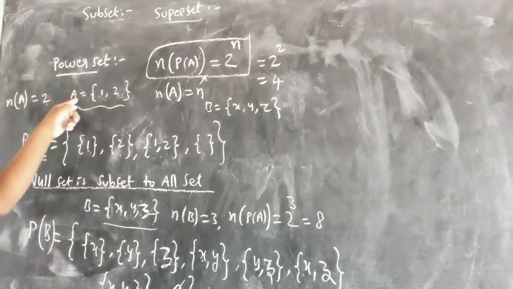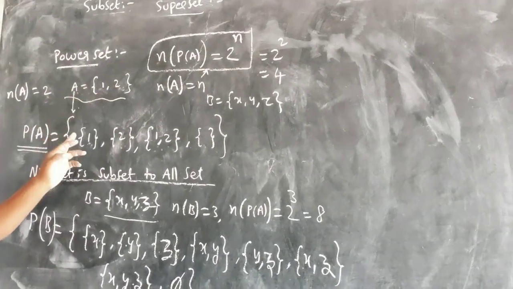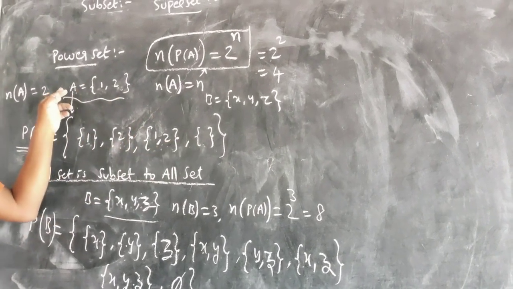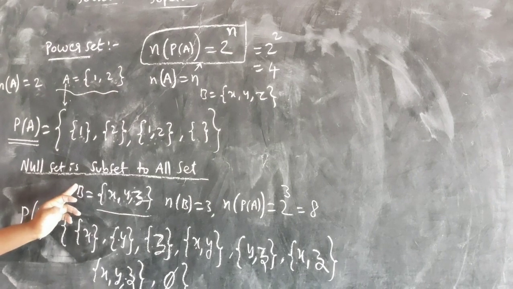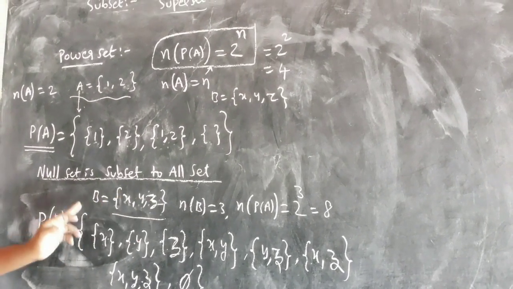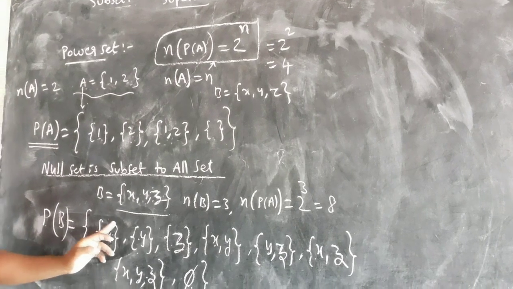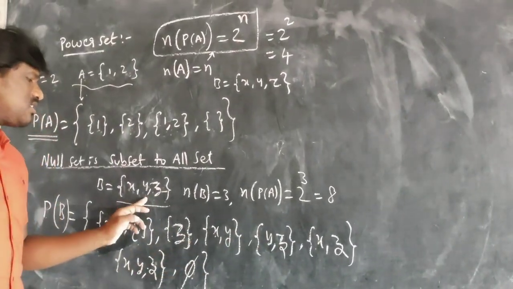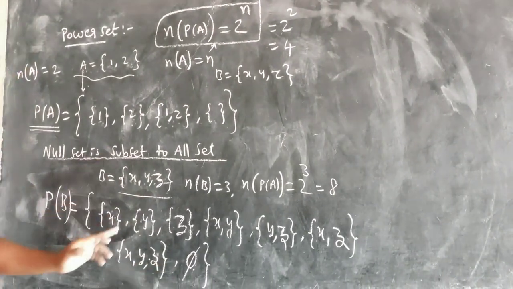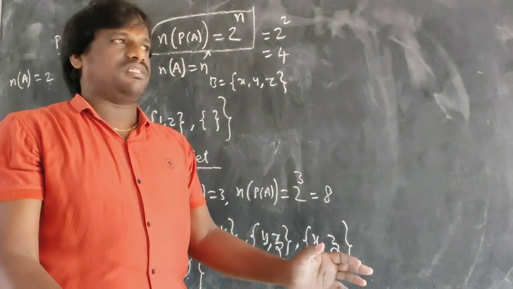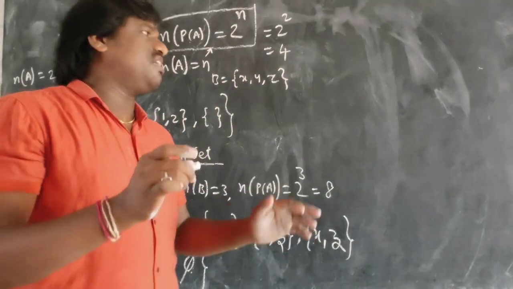Now see here, A is equal to {1, 2}. You got how many subsets? 4 subsets. That is the number of power sets. For the set B, how many elements are there? 3 elements. For that, how many subsets did you get? 1, 2, 3, 4, 5, 6, 7, 8. This is called the power set. Power set means all the subsets of a given set.